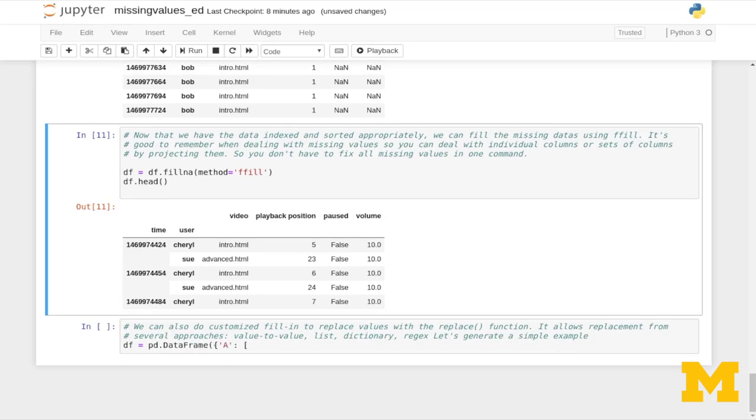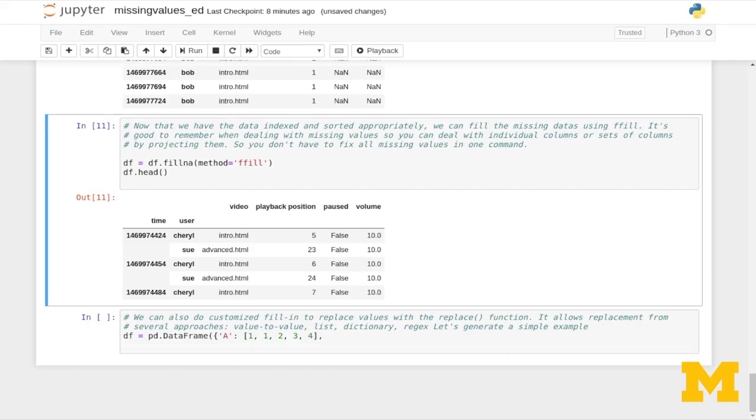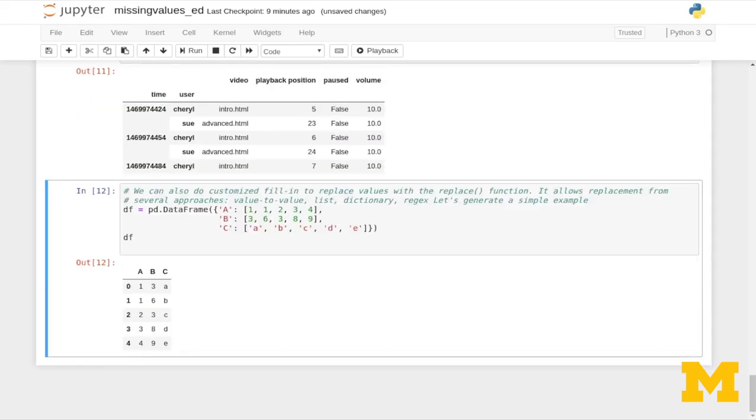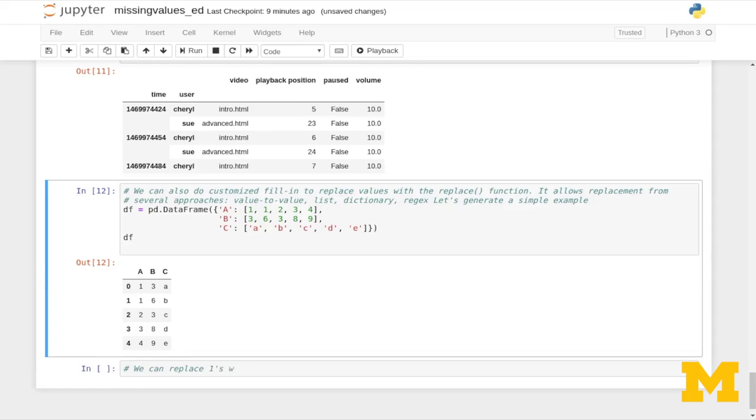We'll say we want column A to have these values, 1, 1, 2, 3, 4. B, we'll say 3, 6, 3, 8, 9. And C, we'll just make a bunch of different characters. We could replace ones with 100. So let's try the value to value approach.